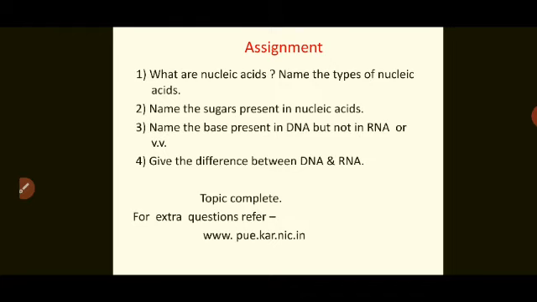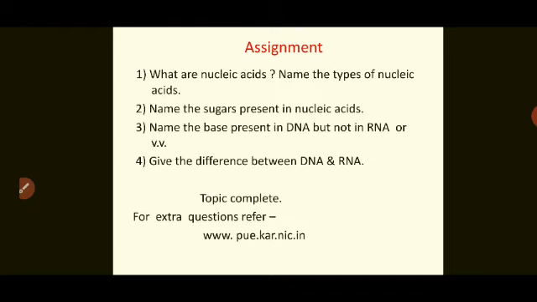So let us have the assignment. Some model questions I am giving you. What are nucleic acids? Name the types of nucleic acid. Here you have to write the definition of nucleic acids, and the types of nucleic acids are DNA and RNA, but you have to write them in long form. Then name the sugars present in nucleic acids. The sugars may be beta D 2-deoxyribose or beta D ribose.